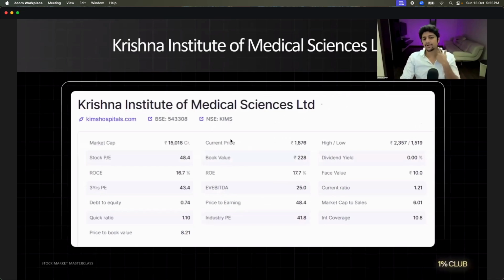Have you heard of KIMS? I think all the people in Andhra Pradesh and Karnataka know KIMS. It's a hospital, and a college also. They have both. What is the PE ratio? Slightly overvalued, 48 to 41. Chalo, a little here and there is fine. It is not like Titan is called overvalued. This is okay. Debt to equity ratio, okay, fine, no problem.